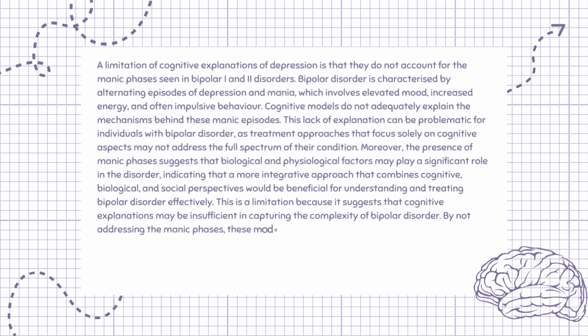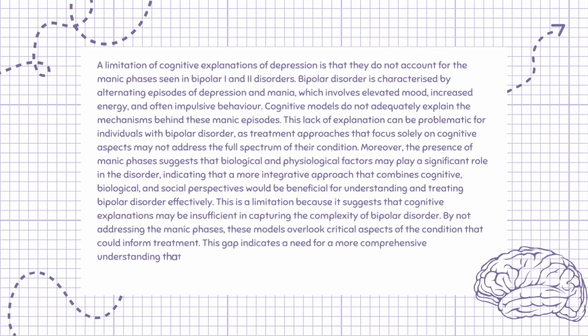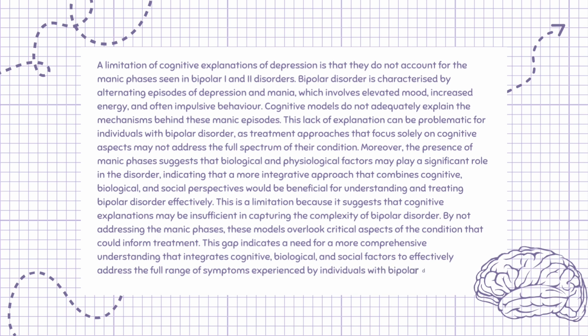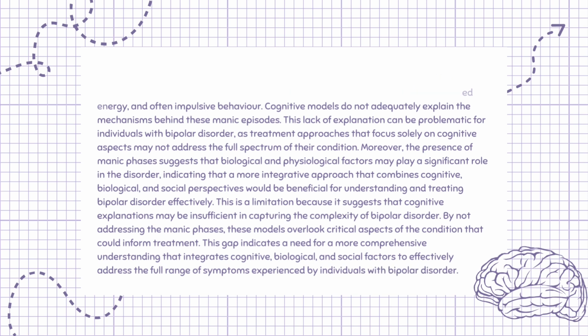By not addressing the manic phases, these models overlook critical aspects of the condition that could inform treatment. This gap indicates a need for a more comprehensive understanding that integrates cognitive, biological, and social factors to effectively address the full range of symptoms experienced by individuals with bipolar disorder.